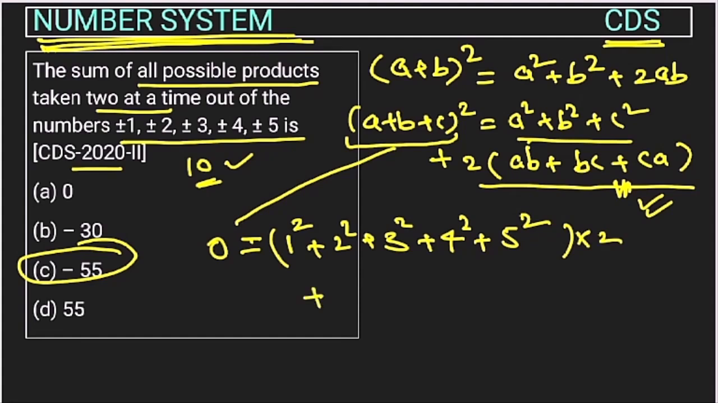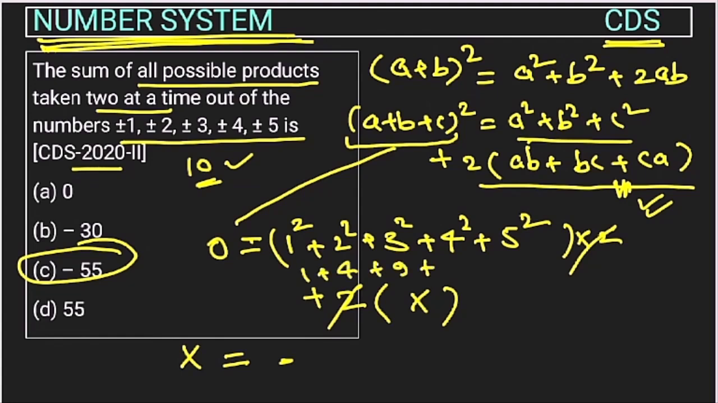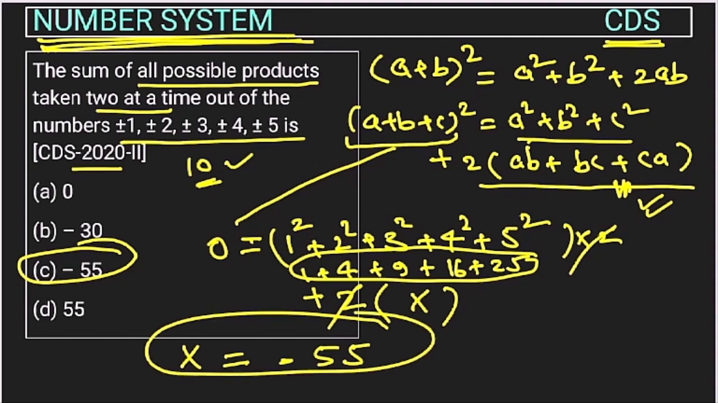Plus 2 will come from here also. And here we will get the multiplication of all 10 values, which we are denoting with x. So this will go to that side, and this 2 we can remove. So x will be equal to, when this comes to the left hand side, it becomes negative. The total of 1 plus 4 plus 9 plus 16 plus 25 and so on will be 55, so this will become minus 55. So the answer will be 55. Anyway, you can solve it, but this is a very good question.